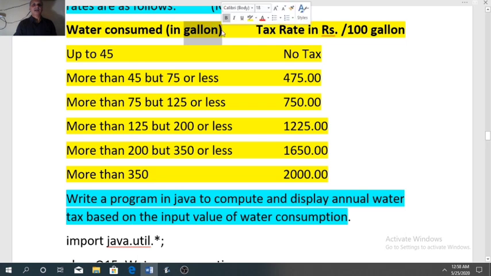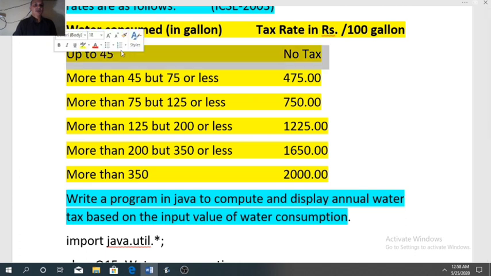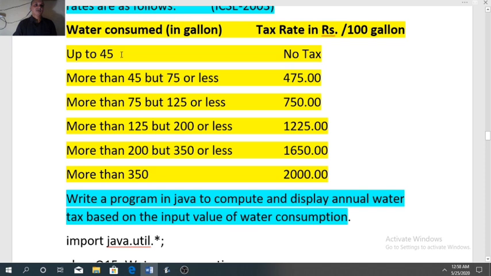Let me explain what is gallon. In 1 gallon we have about 4.5 liters. So this program is to accept water consumption in gallon and calculate how much tax will be applicable. Up to 45 means 45 is covered here, but 46 is not covered. So when user enters 46, it will go to second slab.